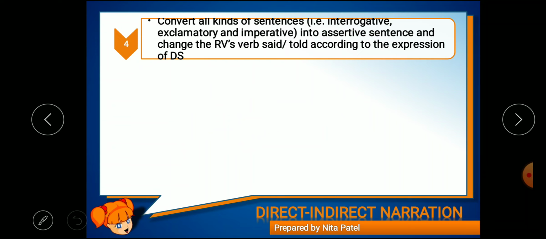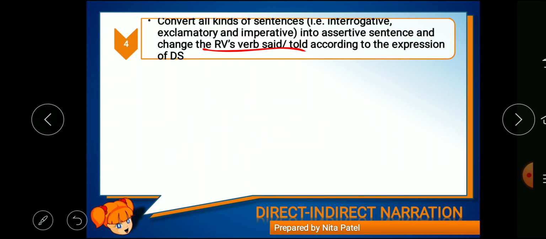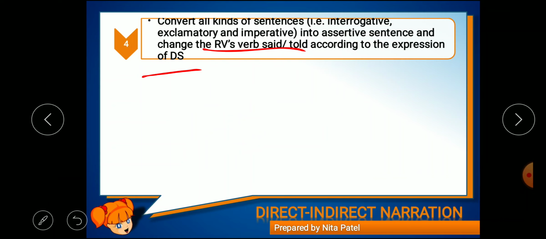Assertive sentences fall into two subtypes, that is affirmative and negative, right? And the change of RV's verbs, said, told, according to the expressions of DS. Now what is this? We'll have to convert all the sentences into assertive first, and we'll have to change RV's verb. What is RV's verb? That is said or told, according to the expression of the DS.